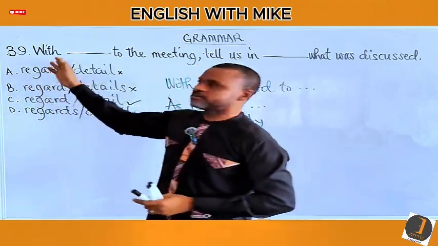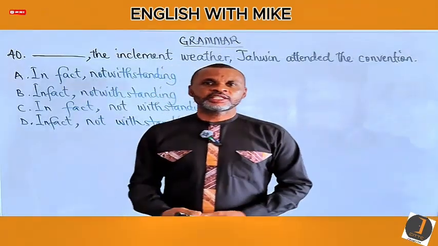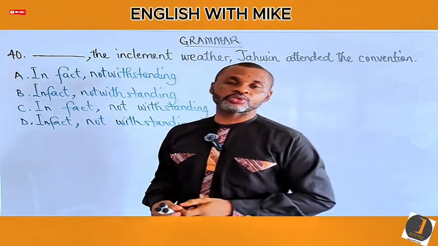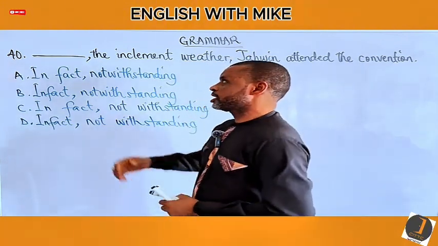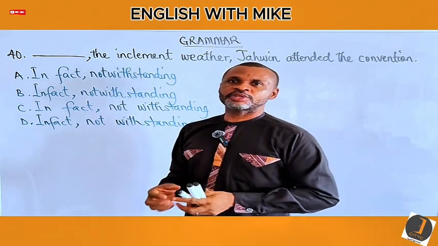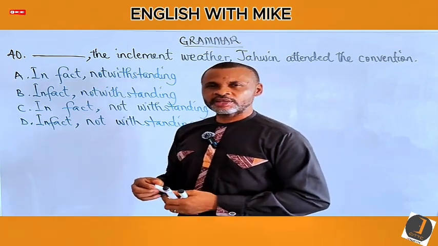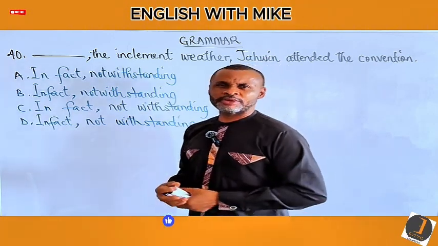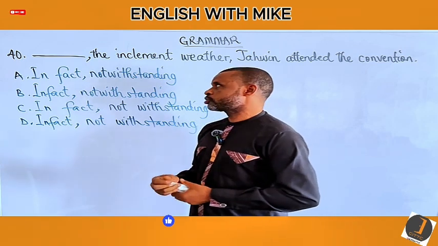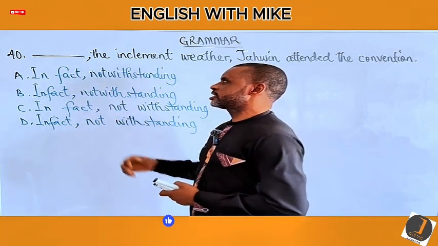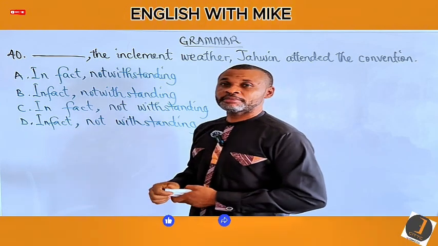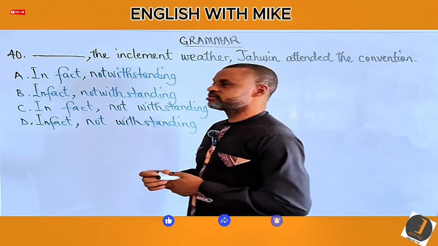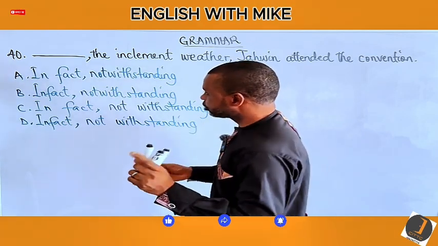So, question number 40. Here is a typical exam question that tests your understanding of written English as opposed to spoken English. For example, in fact is in fact, whether it's written or spoken. But in writing, we now decide whether it is two words or one word. The same thing applies to notwithstanding. How do you write notwithstanding? As one word or as two words? Well, in fact is an adverbial phrase of confirmation or emphasis. It's a rare adverbial phrase. It makes confirmation or gives an emphasis. Is it written as one word or two?